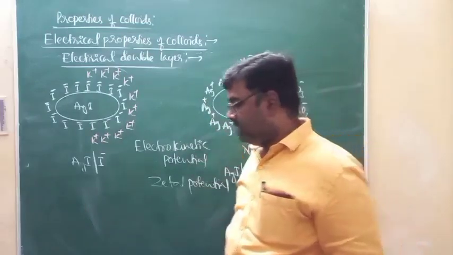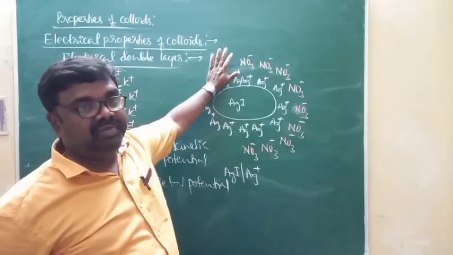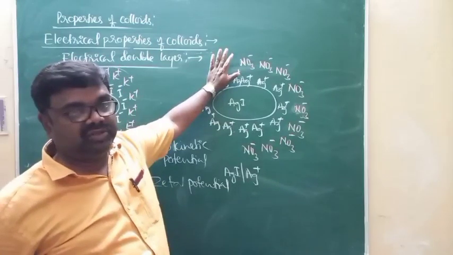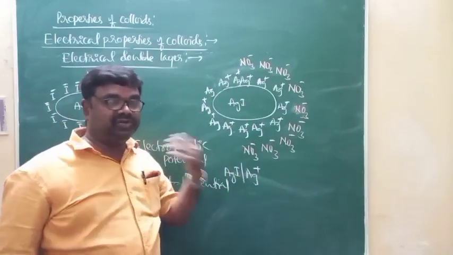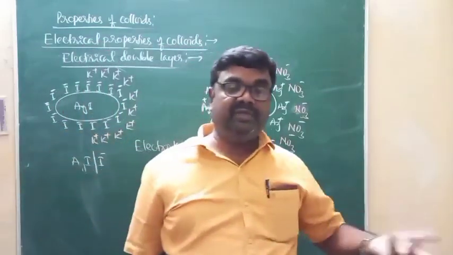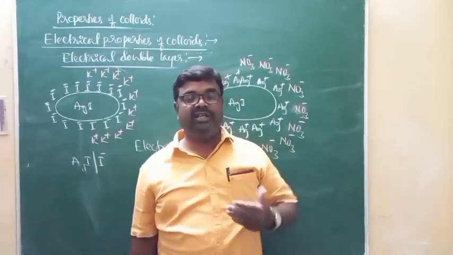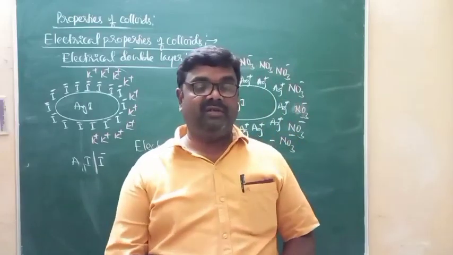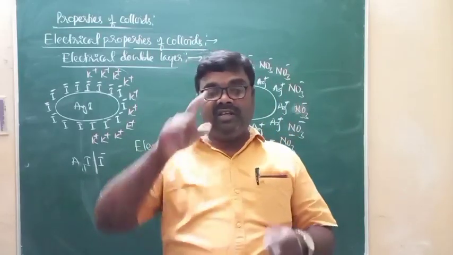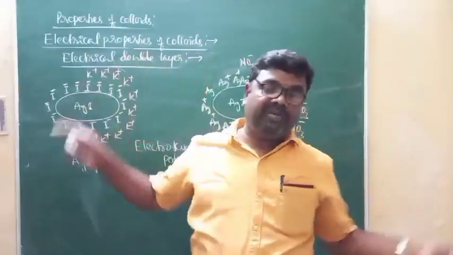Of course, the existence of charges over the colloidal particles, and also the Zeta potential, has its own importance as far as the stability of colloids is concerned. That is, the existence of similar charges over the colloidal particles results in stability of the colloidal particles. Just imagine a layer of similar charges formed on the surface of all colloidal particles.